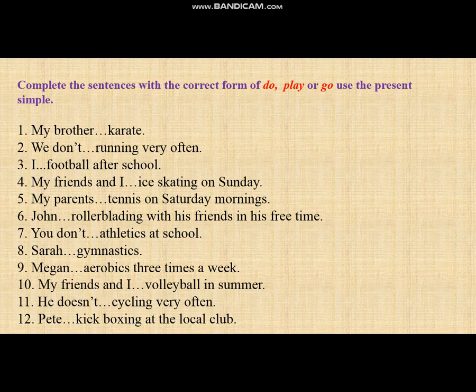John, rollerblading with his friends in his free time. You don't, athletics at school. Sarah, gymnastics. Megan, aerobics 3 times a week. My friends and I, volleyball in summer. He doesn't, cycling very often. Pete, kickboxing at the local club.